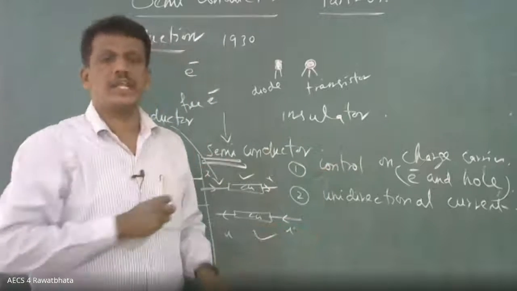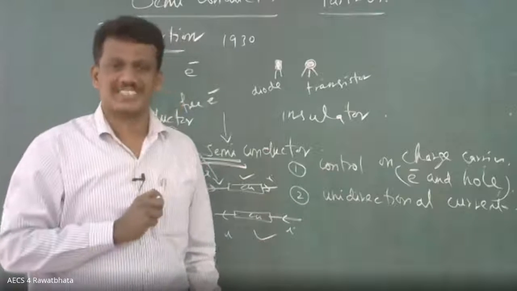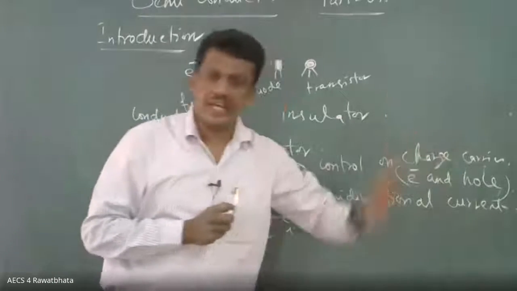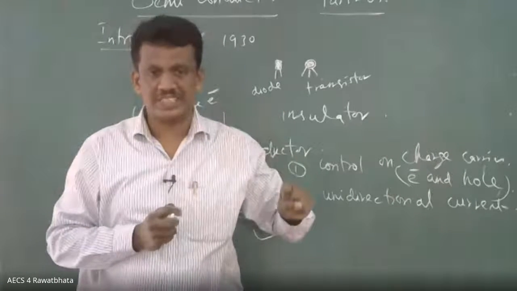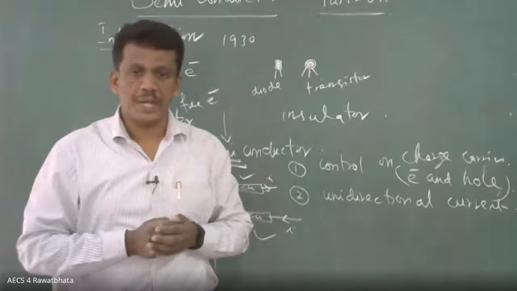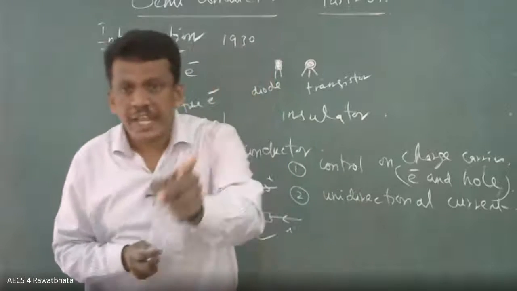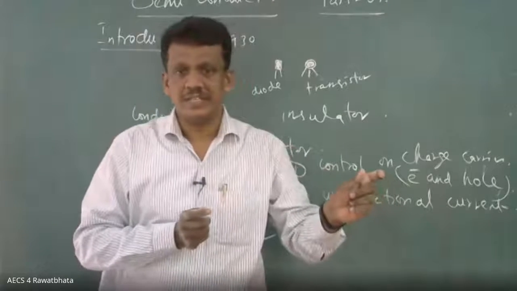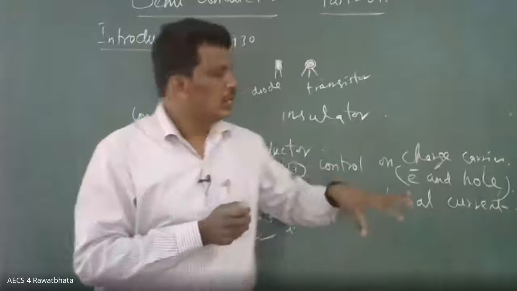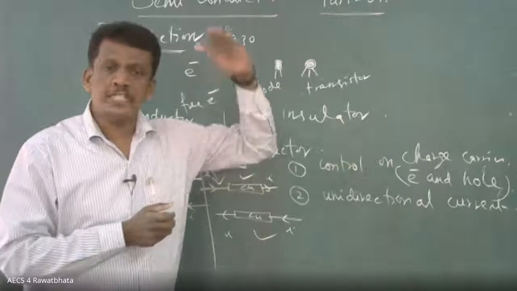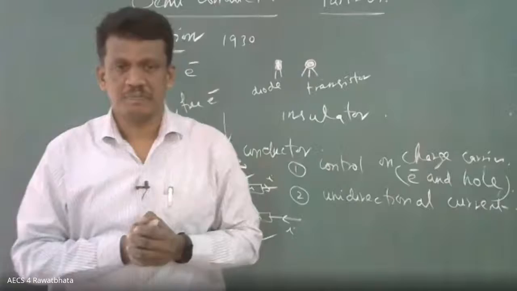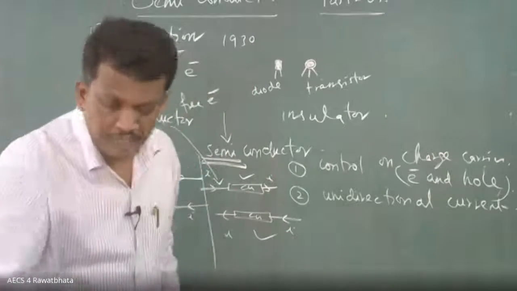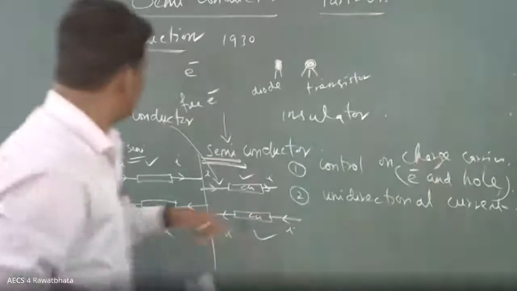Then why is the semiconductor important even though its conductivity is less? First point, control on the charge carrier. How much charge carrier you want to use, we can have control. Second one, unidirectional current. Current will flow in a particular direction only. Because of these properties, the semiconductor is playing a major role in technology. Is it clear now? This is the introduction part. Now, what is an example of a semiconductor? All the things, one by one, I'm going to do that.